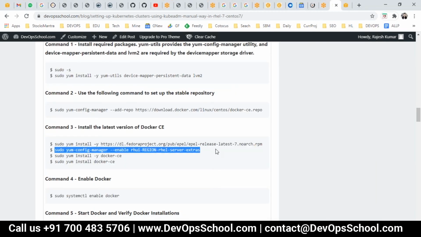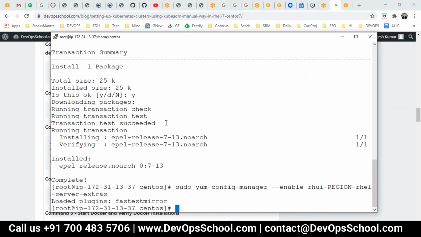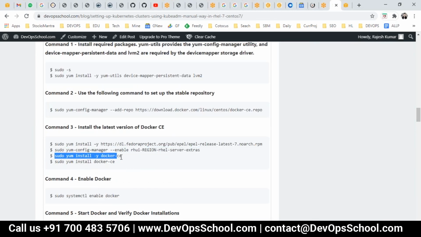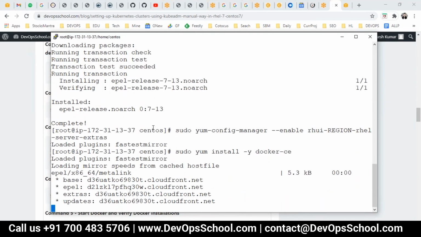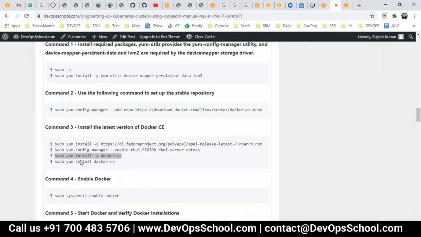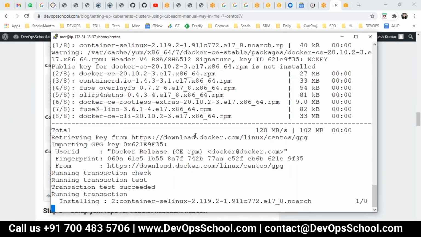These are the same commands we used to set up Docker, right? Yeah, it's the same command, guys. I just copied it in one place. Same command, nothing different. Okay, so guys, I've installed this. I'm going to enable the services. Let it get completed. I'm just installing Docker right now on the master machine. The same thing I have to do on the worker also.